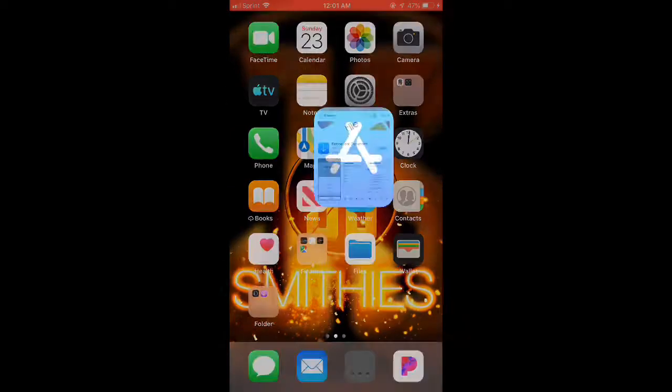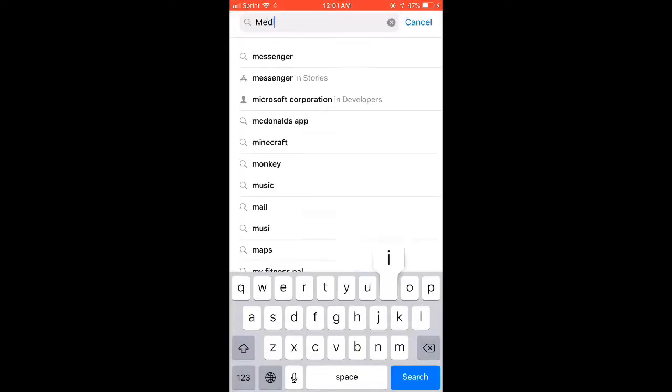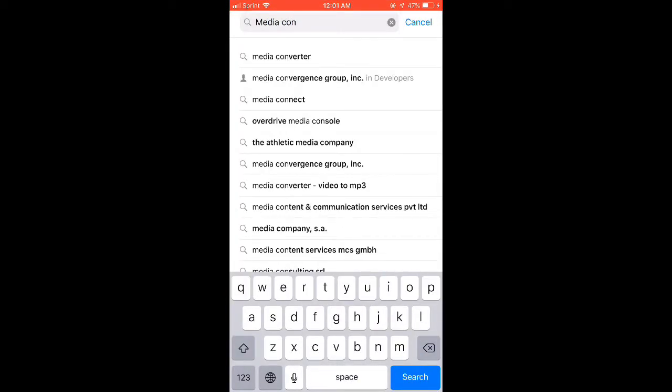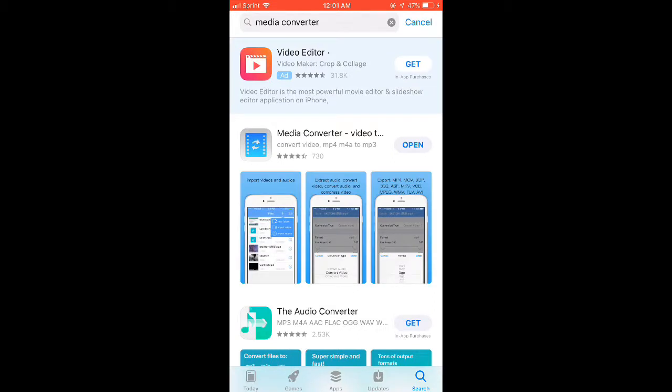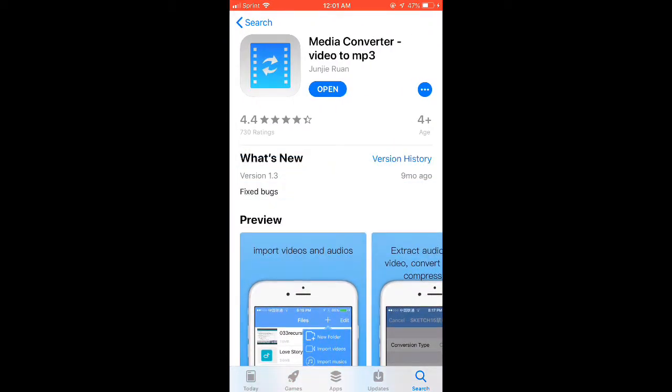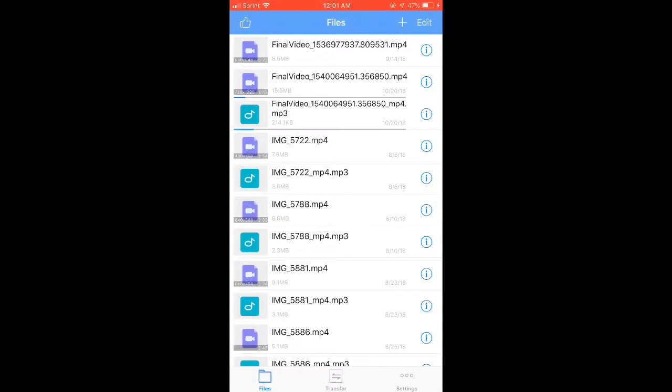Media Converter, and it's gonna be the first one. Well, I don't know if it's the first one, but it's the little blue one, whatever. But yeah, download it. Open it up.